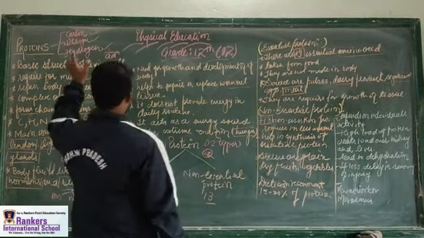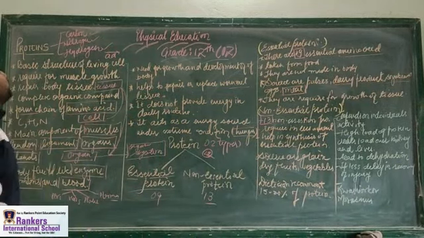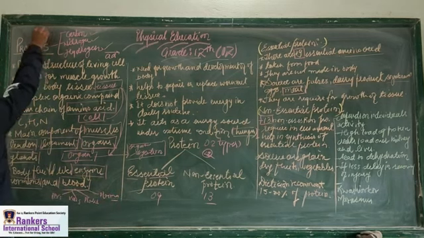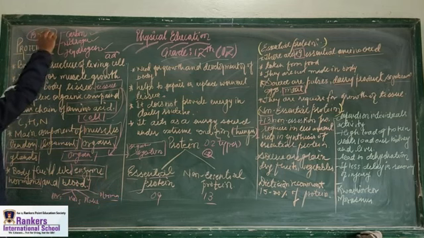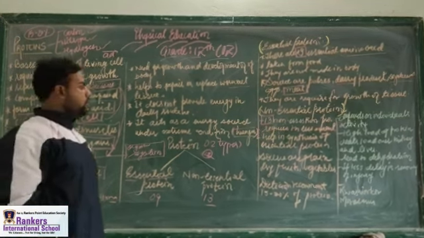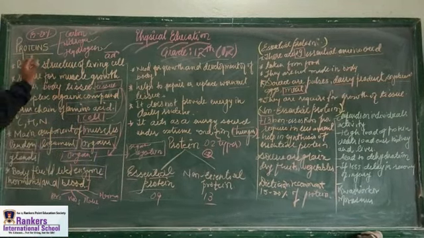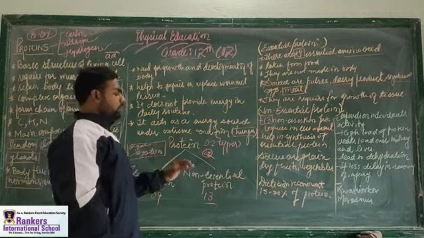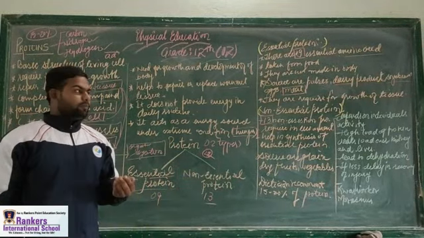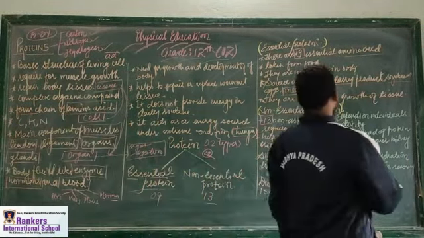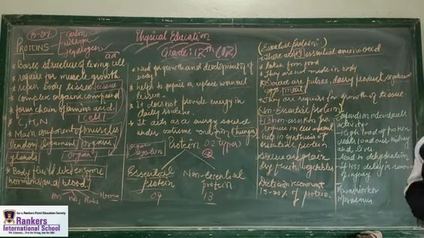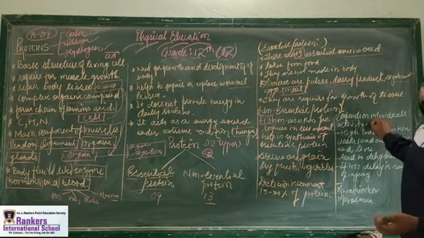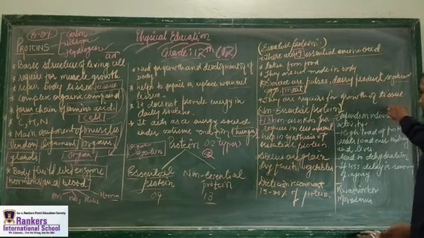Now, what is the amount of protein required by our body? It is 15 to 20%. According to dietitian recommendation, 15 to 20% of the diet should be protein. Next, protein consumption depends on the individual's capacity.